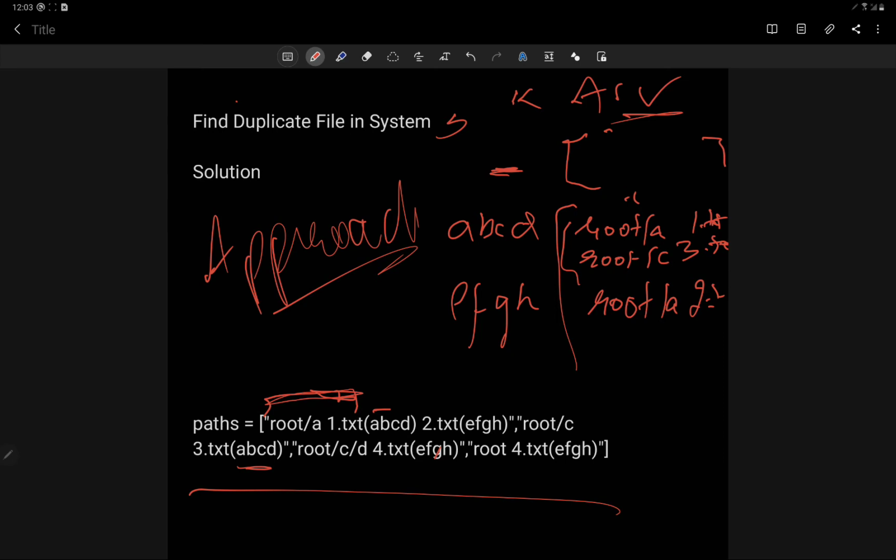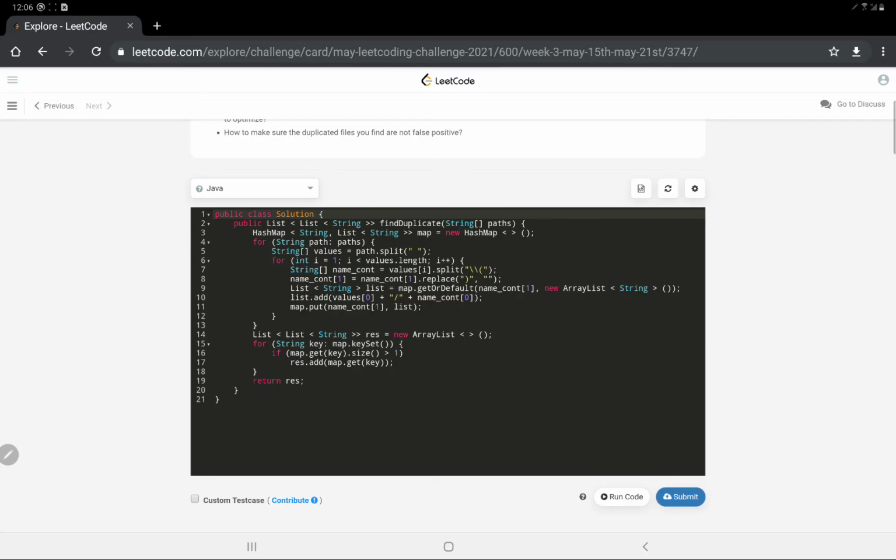Moving on, let's see the code for this question. I hope the approach is clear. It's not a very difficult approach, it's a simple hashing thing, but we use it in most questions. Now let's move towards the code for this question. So here is the code for the question.